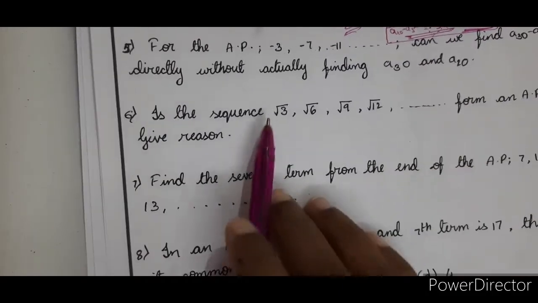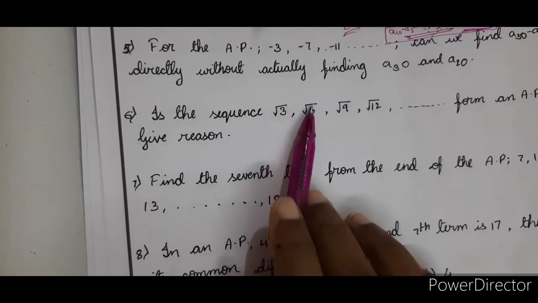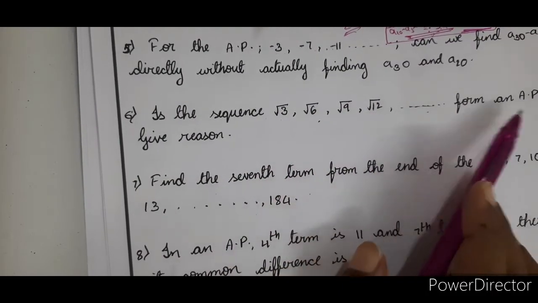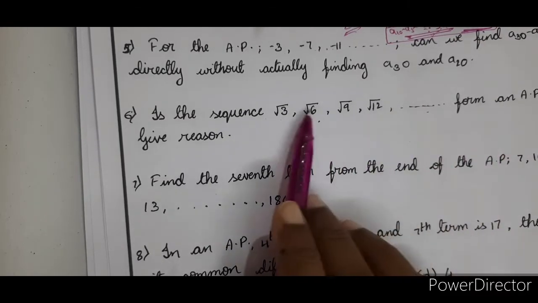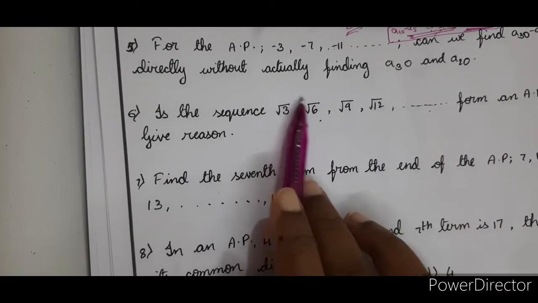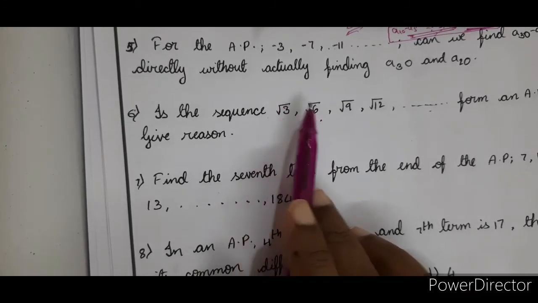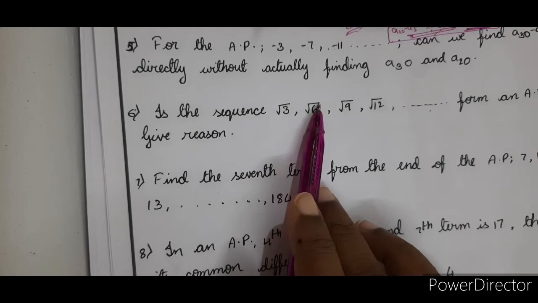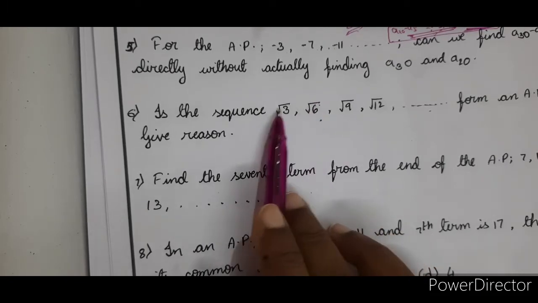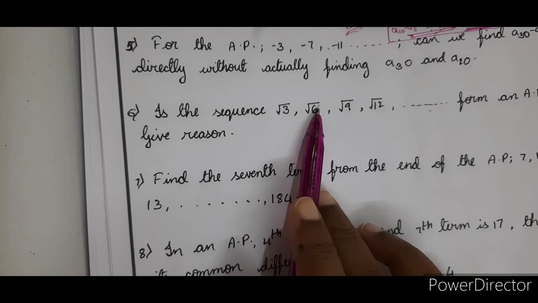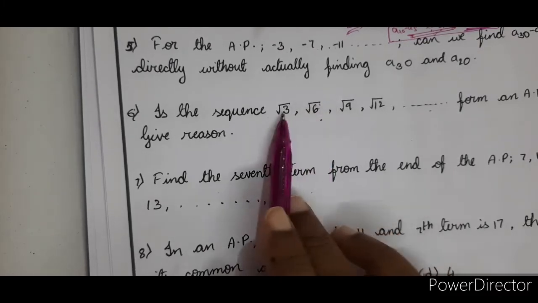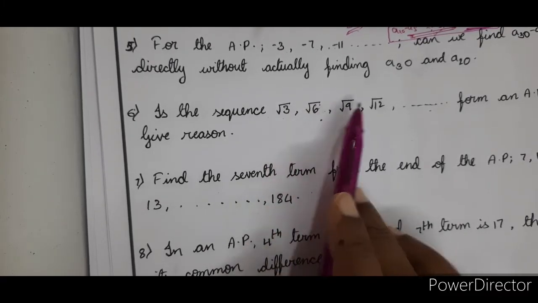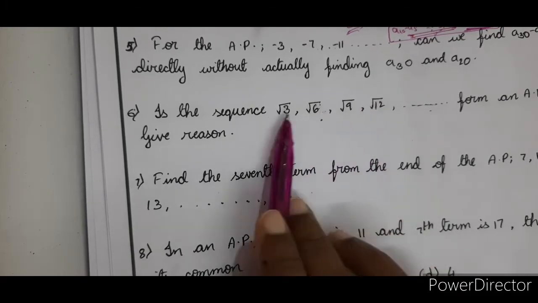Next one is: is the sequence root 3, root 6, root 9, root 12 form an AP? See, AP means there should be a common difference. Now you have to see whether there is a difference or not. Here root 3, root 2 into root 3. So let us see the difference between these two. If these two differences are equal, then it is in AP. We have to check. If not, not in AP. Okay, let's see how to solve it.